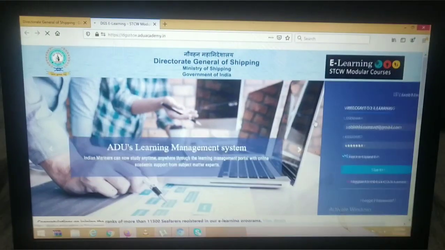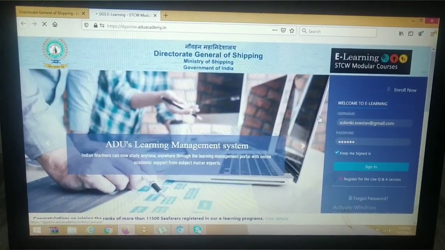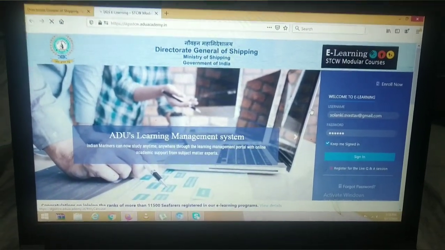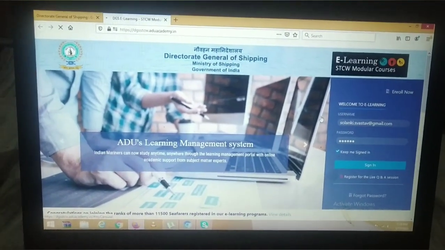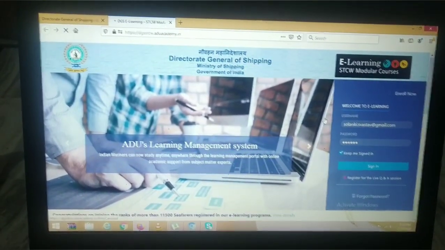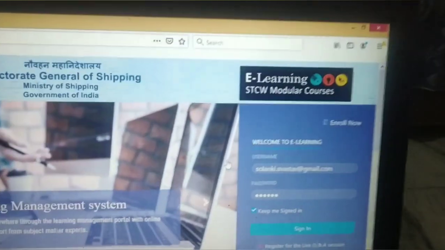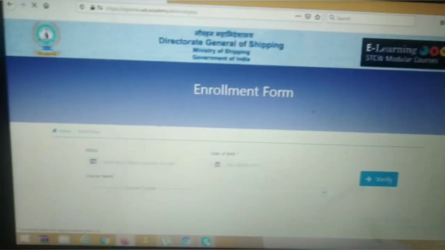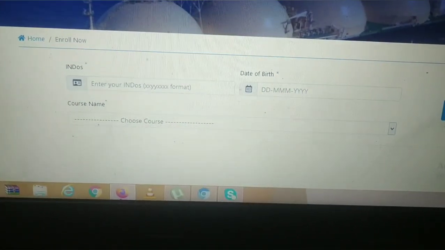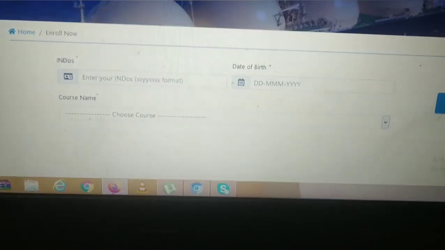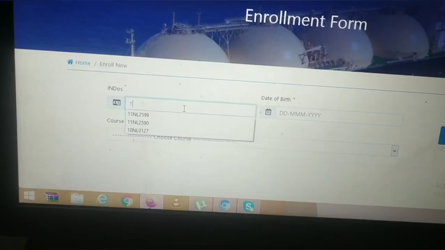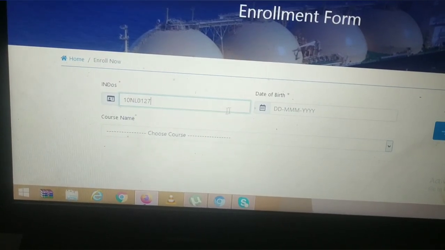So here is the window, ADU's learning management system. This is the new e-learning modular section created by DG Shipping for STCW courses. For enrolling yourself for any STCW course, you have to follow this. Go to this section, enroll now. Click on enroll now. When you click on enroll now, there are three fields: endorse number, date of birth and the course name which you want to do. Just enter your endorse number, like 10, and date of birth.